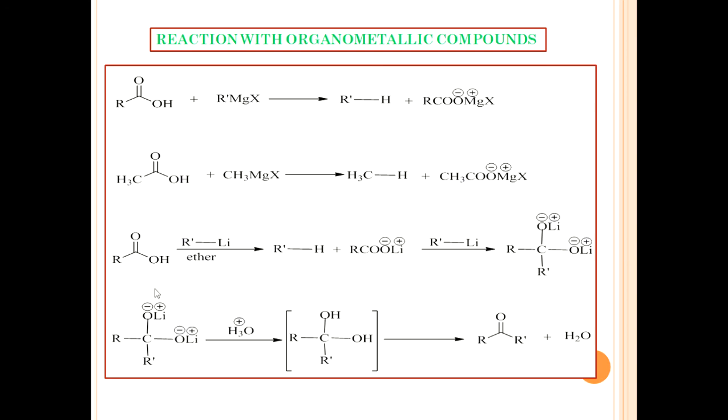On hydrolysis of this dilithium salt by mineral acid, gem diol is obtained. Due to the instability of gem diol, it loses a water molecule and ketone is produced. This is one of the very useful methods to convert carboxylic acid to ketone.